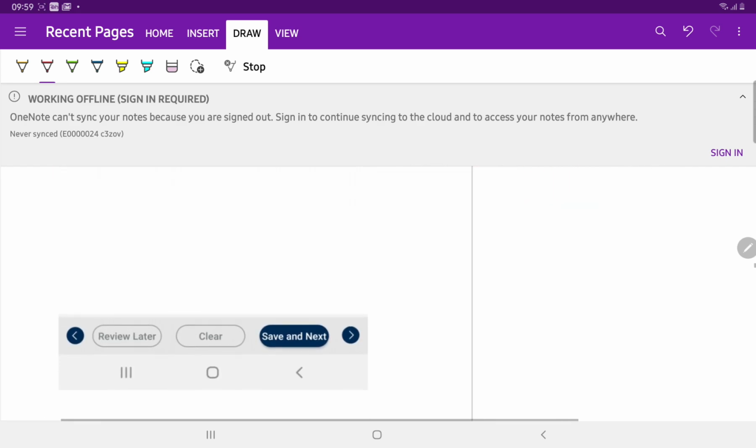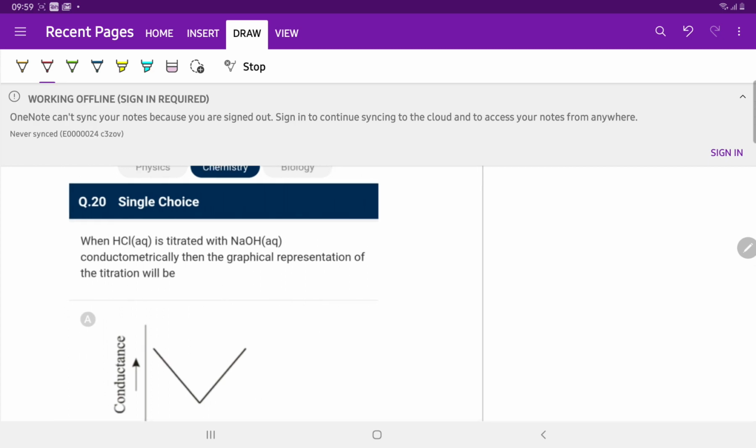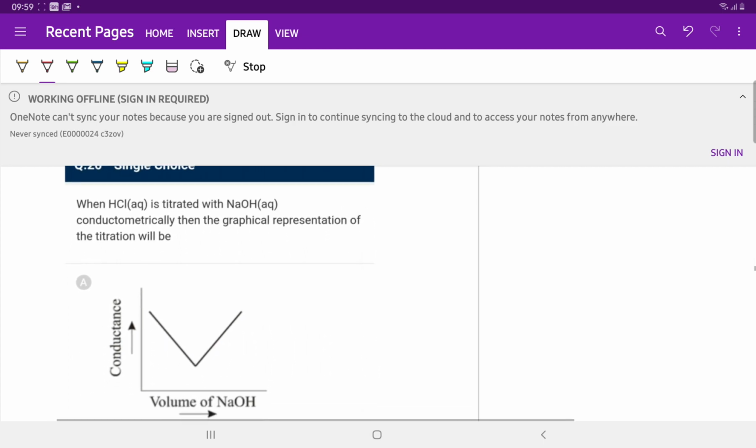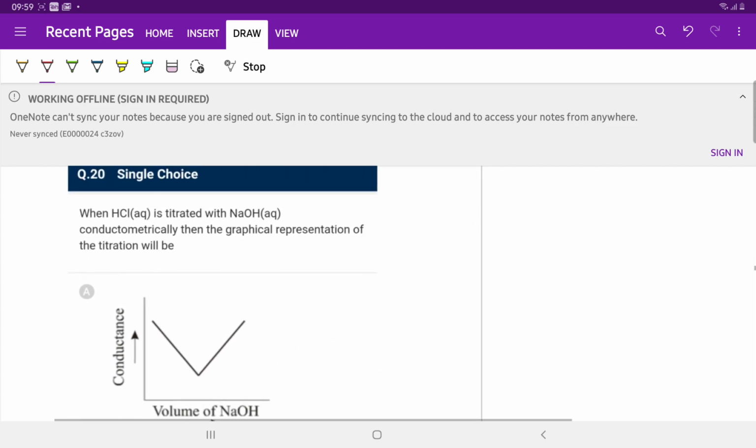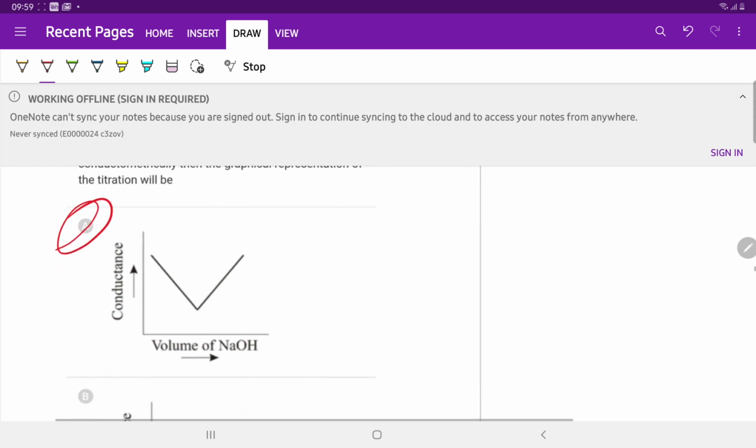Question number 20. When HCl is titrated with NaOH conductometrically, the graphical representation of the titration will be: first the conductance decreases, and when we add excess HCl to the NaOH solution, the conductivity increases. So answer A is correct.